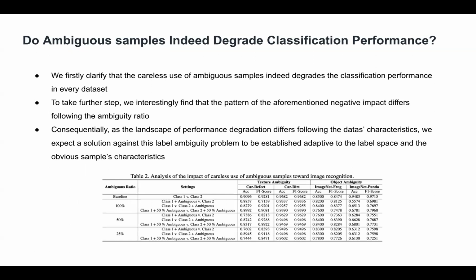Before we propose a new framework that selects ambiguous samples that have consistent knowledge, we examined whether ambiguous samples indeed degrade the classification performance. We first confirm that the careless use of the ambiguous samples indeed degrades the classification performance in every dataset. To take a further step, we interestingly find that the pattern of the aforementioned negative impact differs following the ambiguity ratio. Consequently, as the landscape of the performance degradation differs following the data characteristics, we expect the solution against this label ambiguity problem to be established adaptive to the label space and the obvious samples' characteristics.